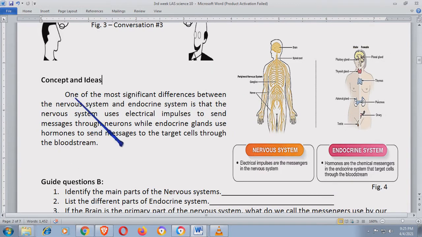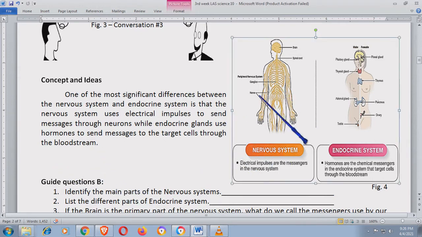One of the most significant differences between the nervous system and endocrine system is that the nervous system uses electrical impulses to send messages through neurons, while endocrine glands use hormones to send messages to the target cells through the bloodstream. Now, we have now the differences. So, we have this nervous system here. Again, may figure ulit tayo, figure 4.